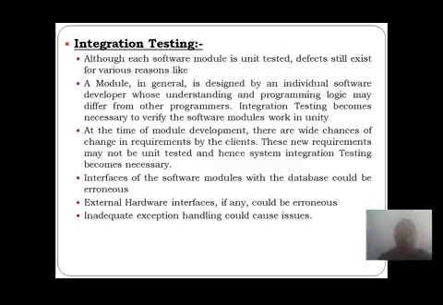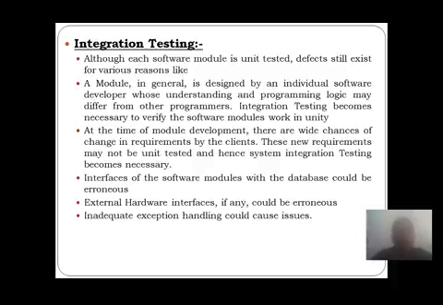When a module is designed in general, it is designed by an individual software developer. That developer's understanding and programming logic may differ from other programmers. Why do these defects occur? Because a company or organization divides the modules among different programmers, and each programmer generates the code for the appropriate module.